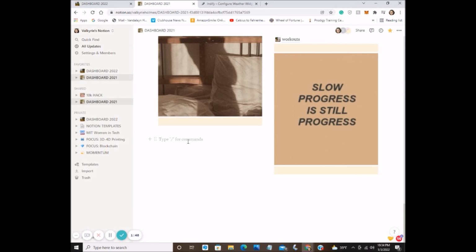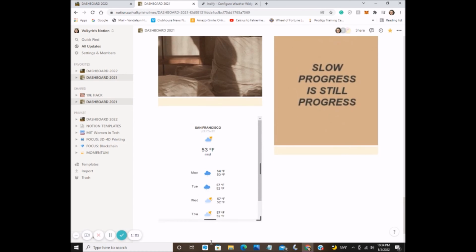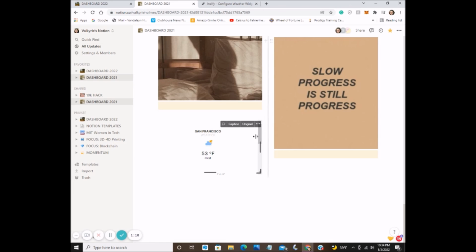And you're basically going to paste this link in, and it's going to give you 3 options. It's going to say dismiss, which you can also just do by pressing the space bar. You can create a bookmark on it, and then you can create embed. Now, what we want to do is hit that last button, and it's going to make this graphic for us. So now, without having to really change anything about our Notion, we have our own little weather graphics page. And obviously you can customize it however you'd like, but that's basically how you create an embed with Indify.